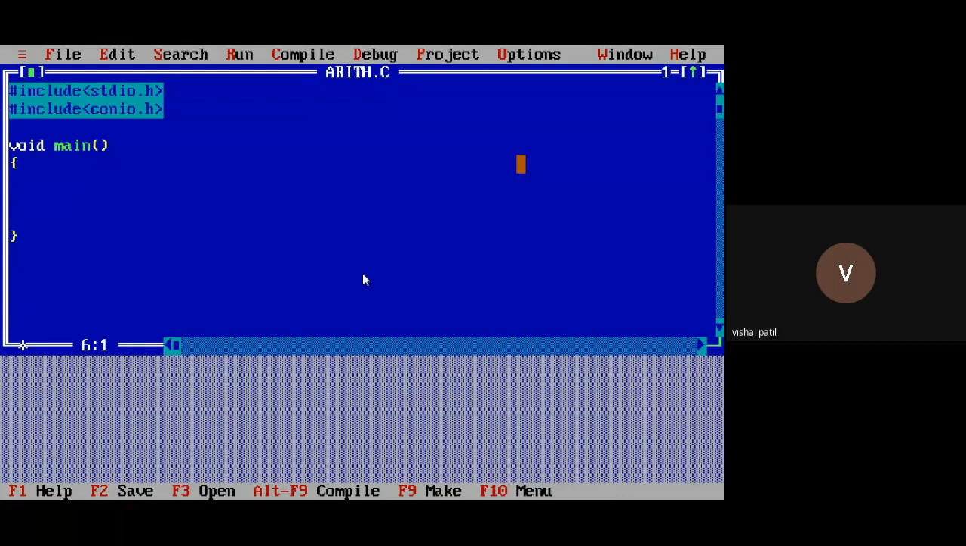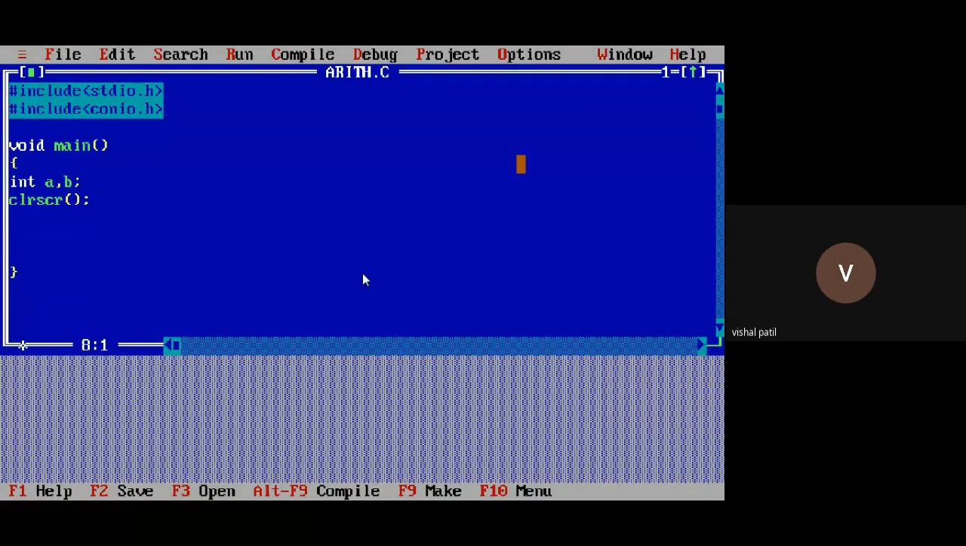So what is the first step in the main function? You need to declare the variables. So I want to declare integer type variables, a, comma, b. Then what is the next step? After declaration of variables, what will we write? The clrscr function. Then what is next?